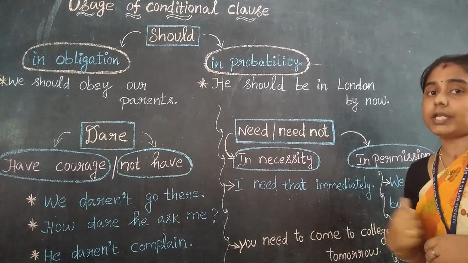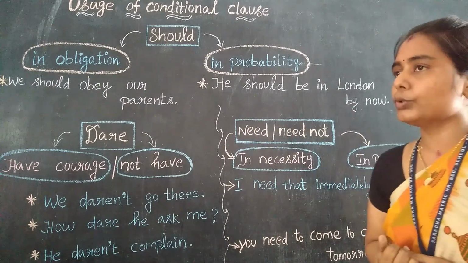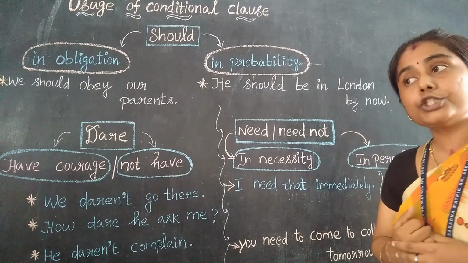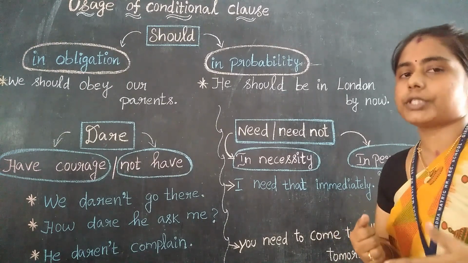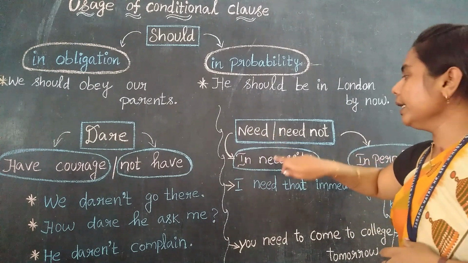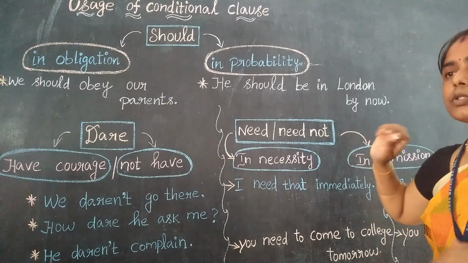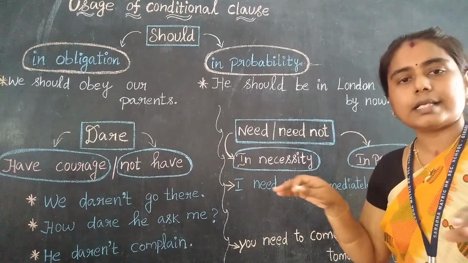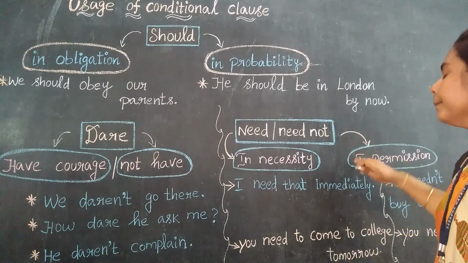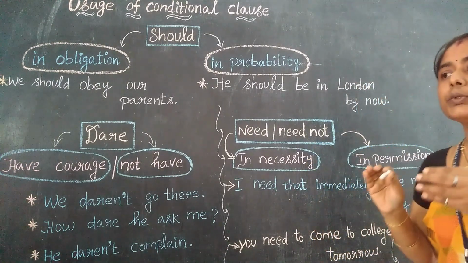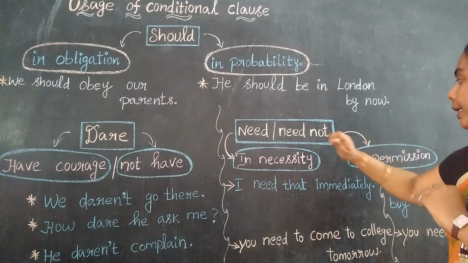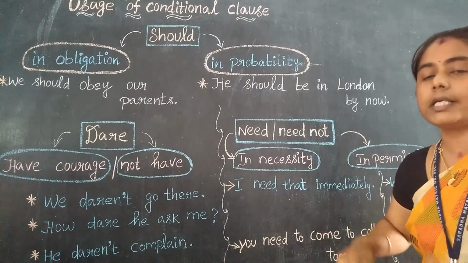In permission, see, I am in need to do that. This will be considered as permission, right? So need and necessity. Yes, so we have to satisfy that necessity, and need and permission. So the requesting manner, right? So we should use need and permission in a requesting manner, right?